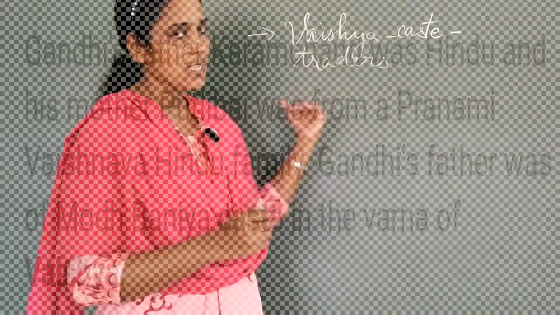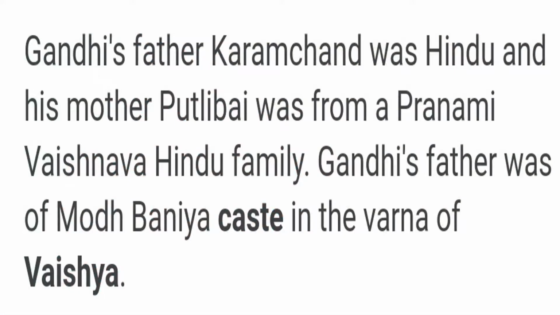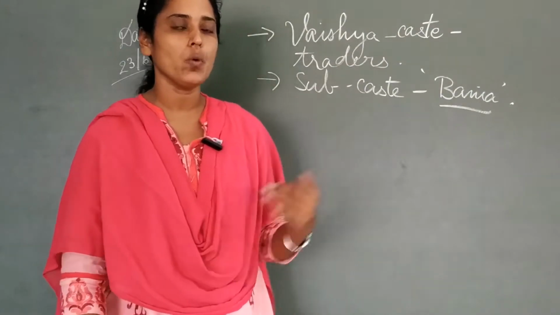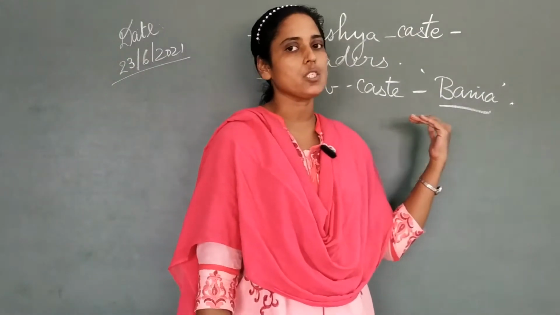Now, this was the caste of Gandhiji, but the sub-caste, the category inside that, was the Banya caste. The sub-caste to which Gandhiji belonged was Banya. And traditionally, what do you mean by the word Banya, students? It means merchants, dealers or shopkeepers. So he had the sub-caste of Banya.